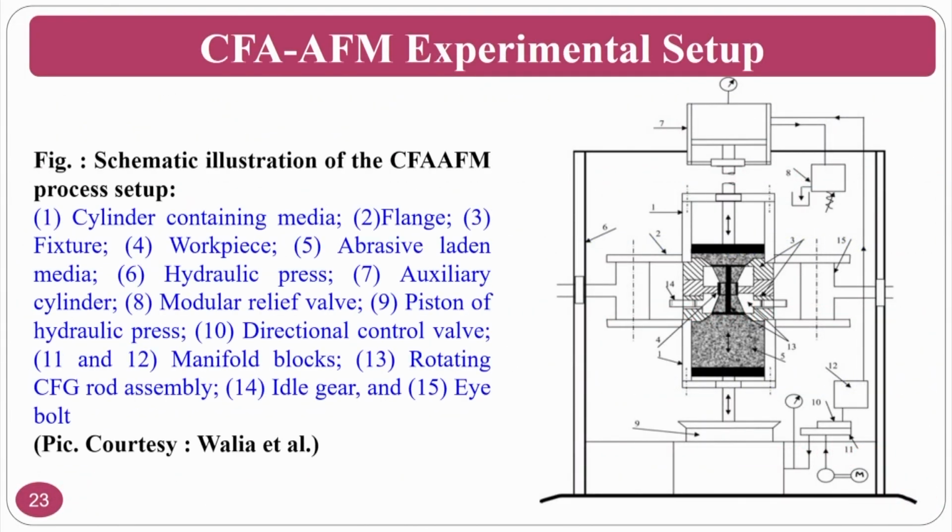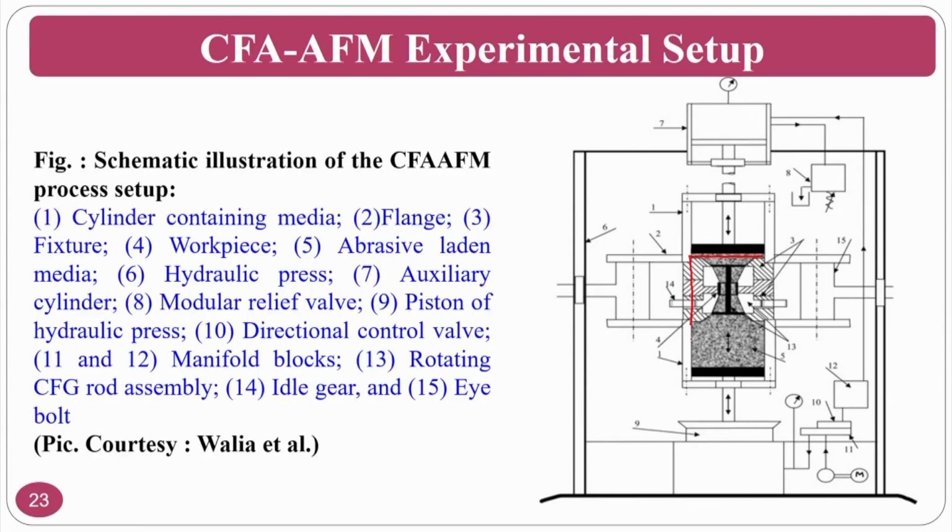This is the setup that you can see here. The setup may not be that easy to understand, but I will explain it in the upcoming slides. The only thing you have to understand here is this is the finishing region where you are seeing the medium, and the finishing is occurring in this square. In this square you have a cylindrical workpiece, assume. At the center of the cylindrical workpiece, you have a rod basically. And this rod will be rotated.